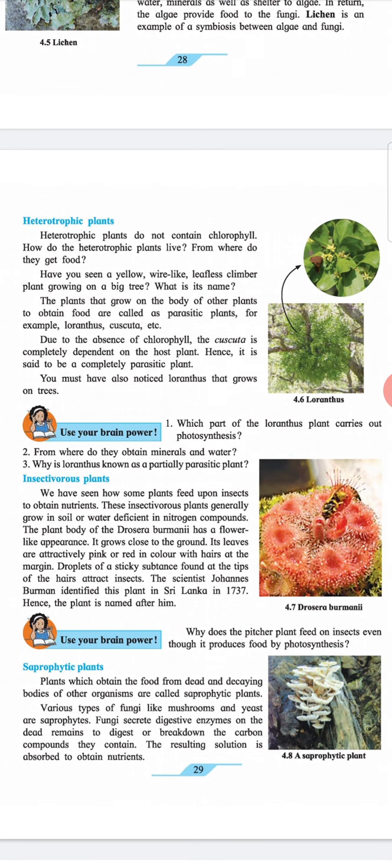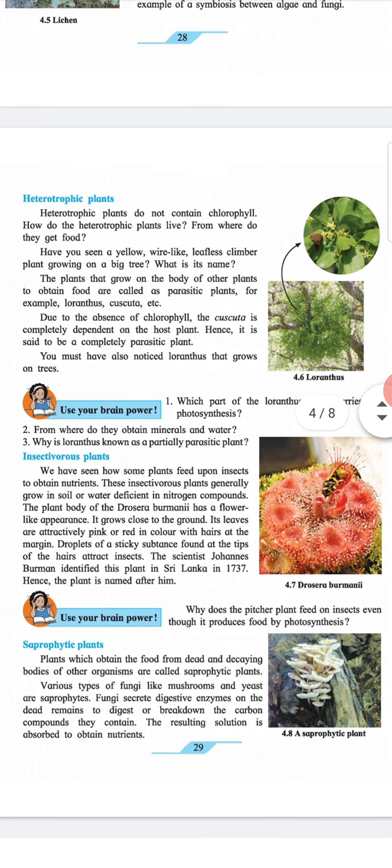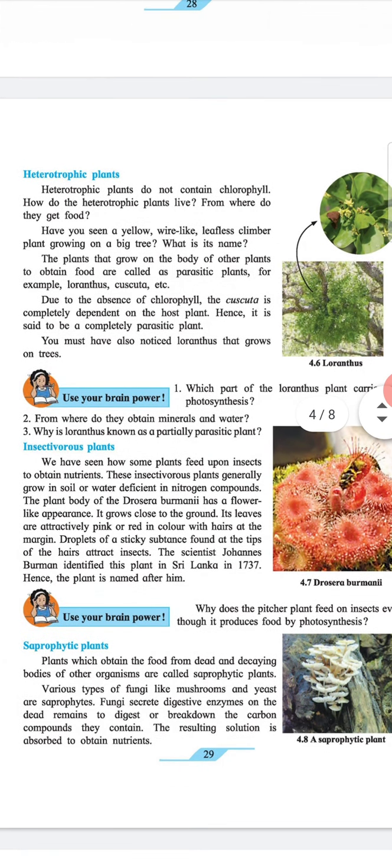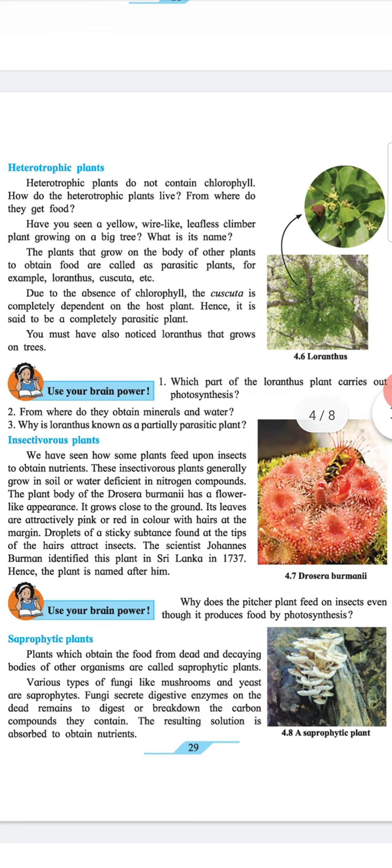Heterotrophic plants. Heterotrophic plants do not contain chlorophyll. How do heterotrophic plants live? From where do they get food? Have you seen yellow, fire-like, leafless climber plants growing on a big tree? What is its name? The plants that grow on the body of other plants to obtain food are called parasitic plants. For example, Loranthus, Cuscuta, etc.